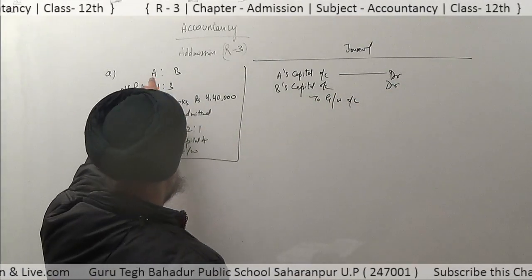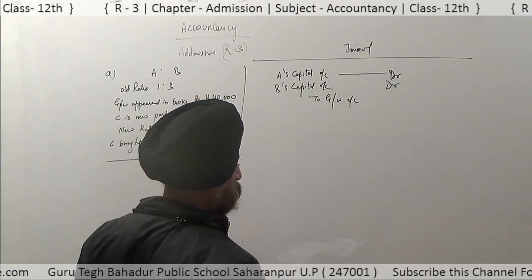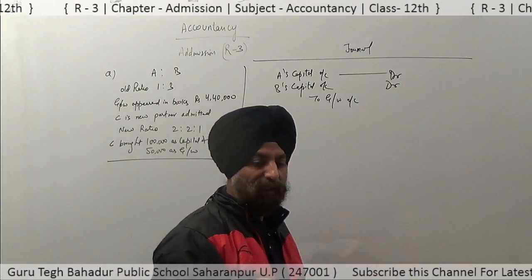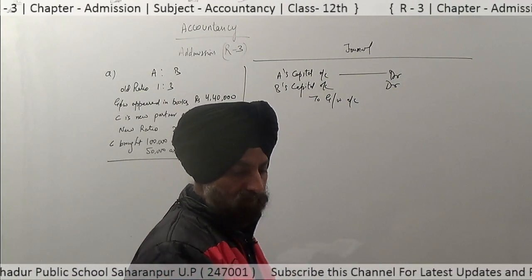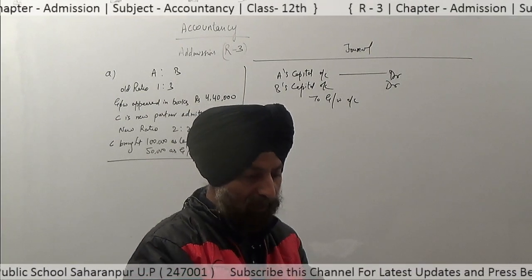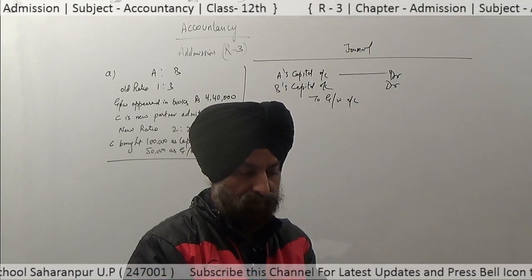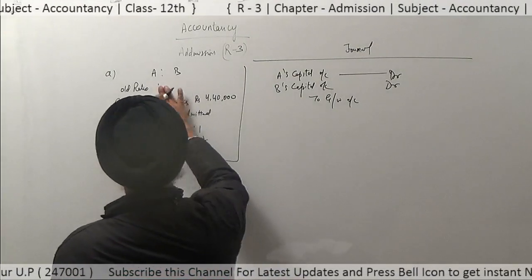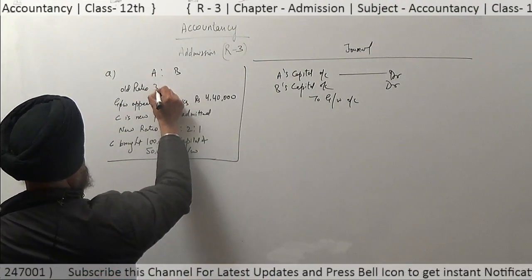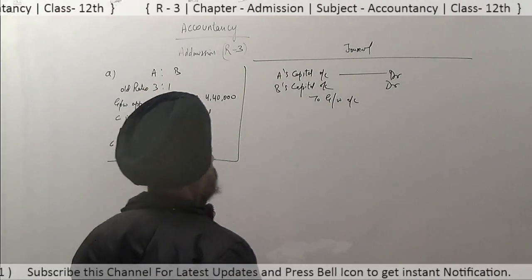This will be divided among the two partners A and B in their old ratio 1:3. So A's capital account will be debited by rupees 1,10,000. Sorry students, the old ratio is 3:1.